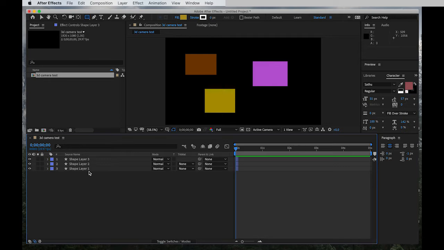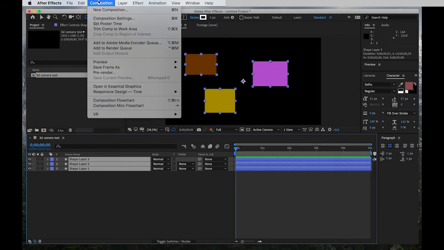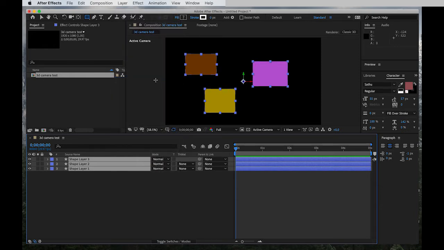They're all rectangles. So what I'm going to do is click all of them on the timeline right here and then put the mouse pointer at the end of all of these selected blocks on the timeline. Click and drag it right to fill up the entire length of the composition. And with everything selected, I'm going to go to layer and then click 3D layer. Okay, and then click out of it.